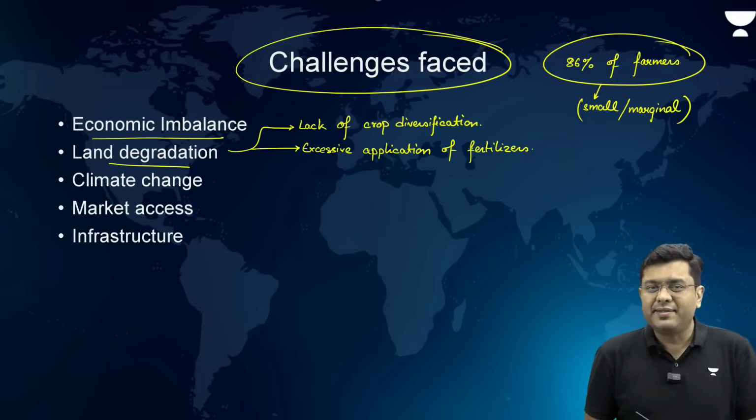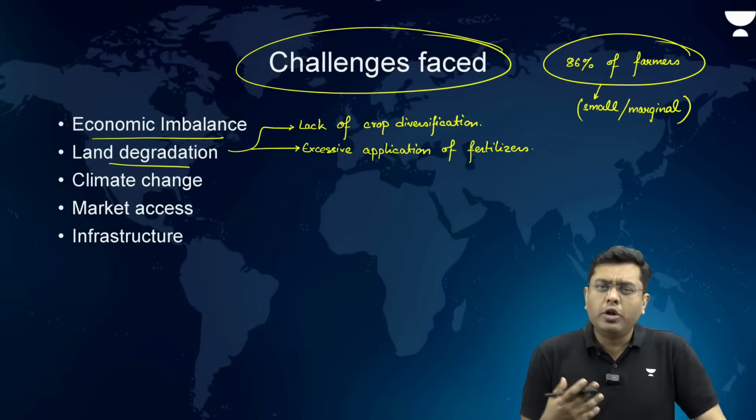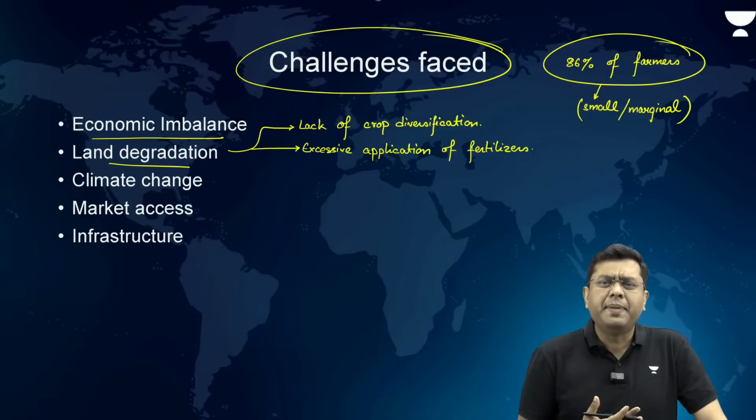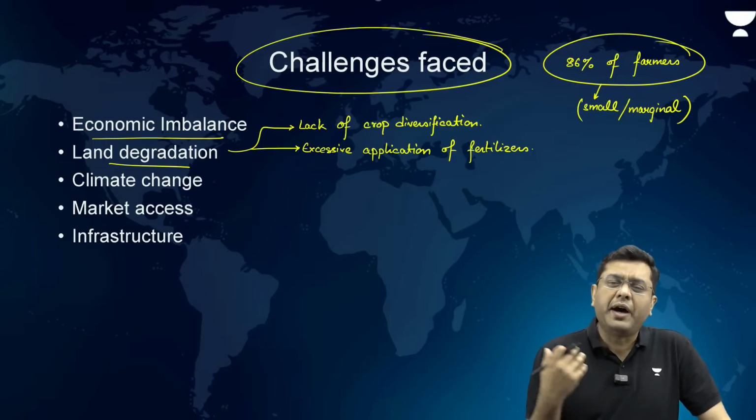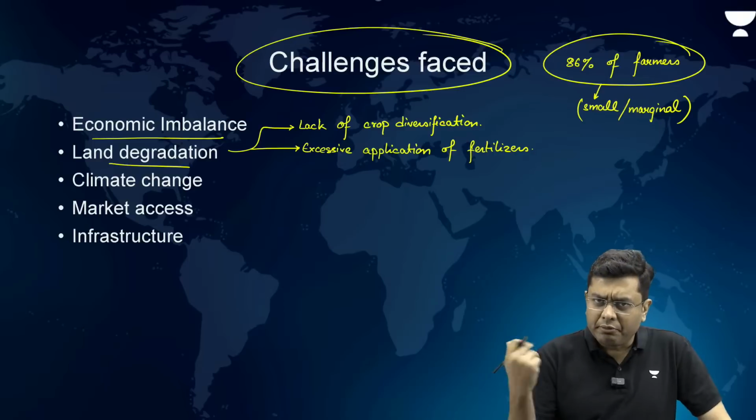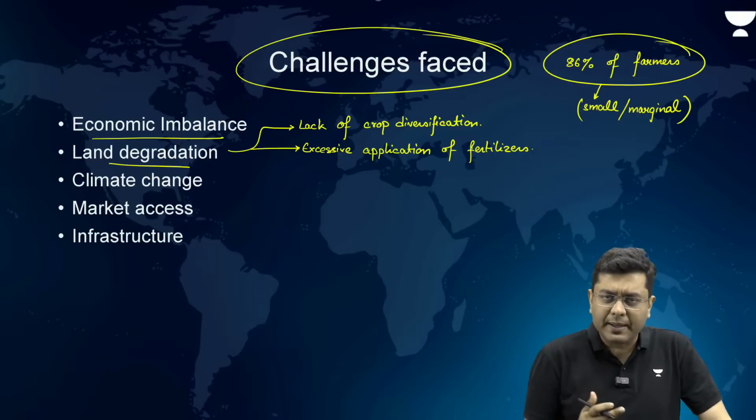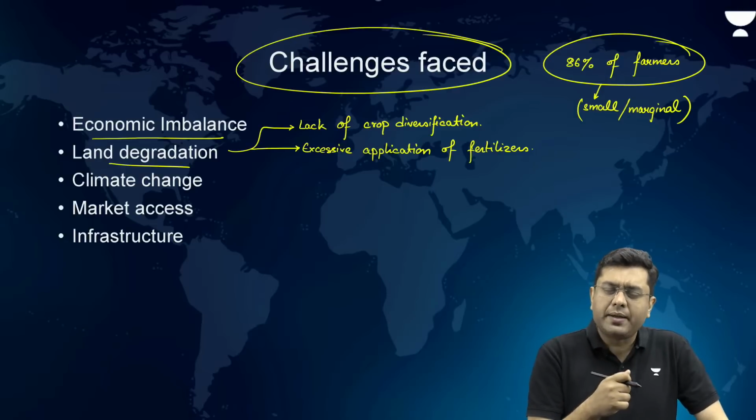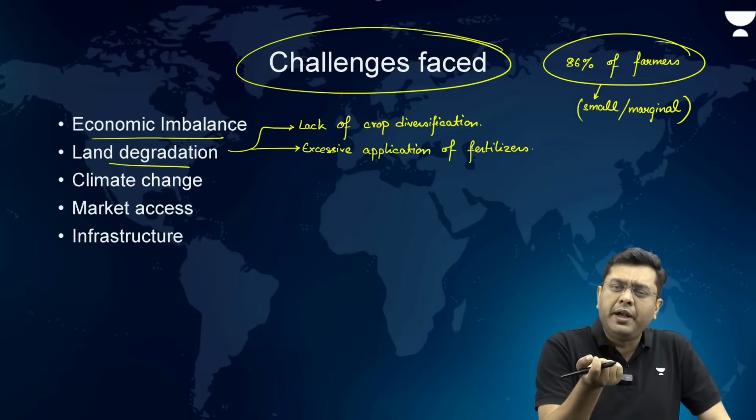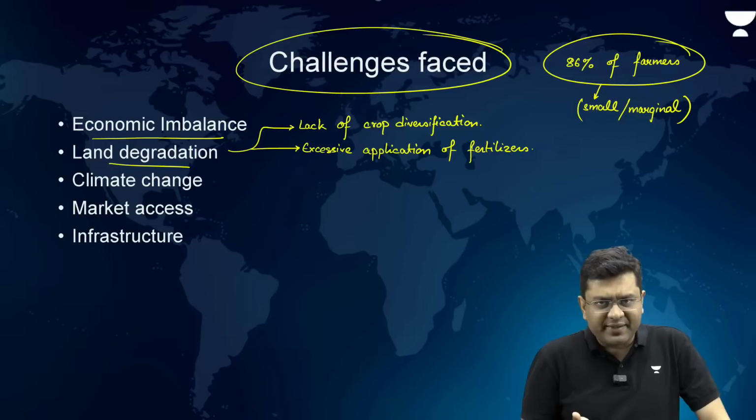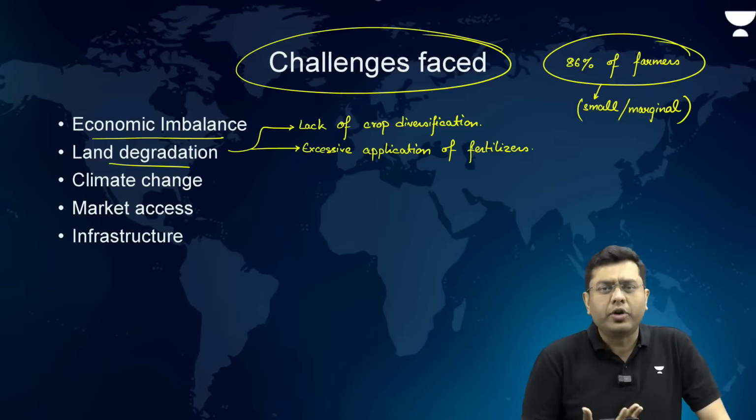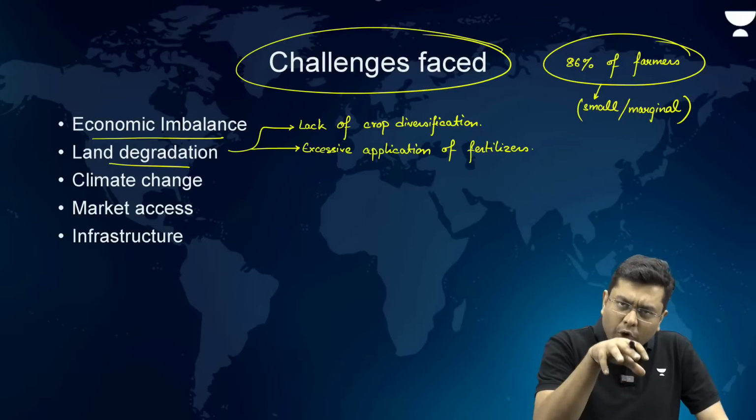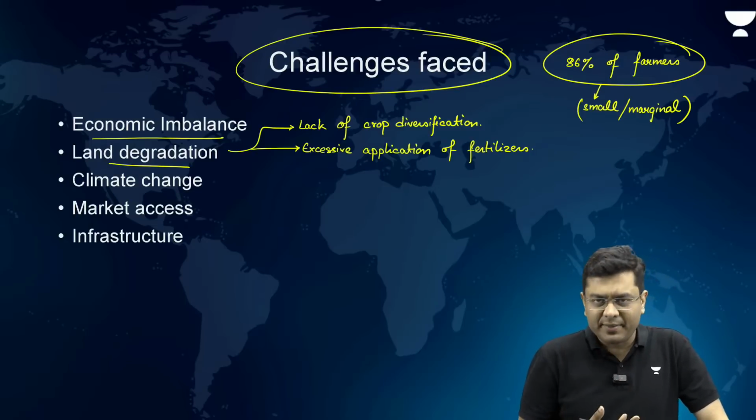Then market access. Now, not all the farmers have an equal market access. What do we mean by market access? Let's suppose I am growing a crop of wheat, rice, sugarcane, maize, anything. Now, if I am an individual in any particular state, I should have the ability to sell my product anywhere else in the country. But that is not the case. Generally, you have the norms where only the local market is accessible.